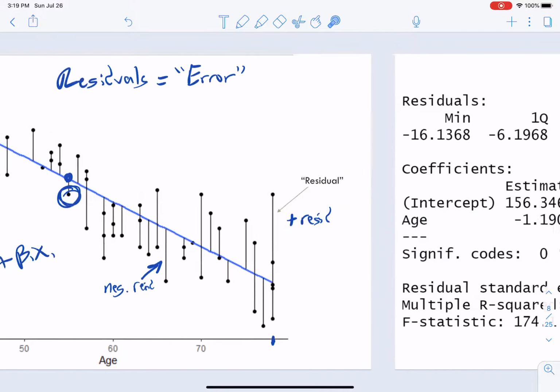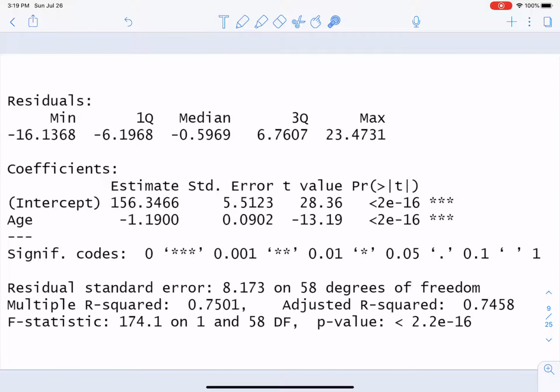You plug your data into R or into Excel or whatever, and you'll probably get something that looks like this. Now, this is very similar to the ANOVA world that we were working in last week. We just have a slightly different looking output, but it's telling us pretty much the same information.